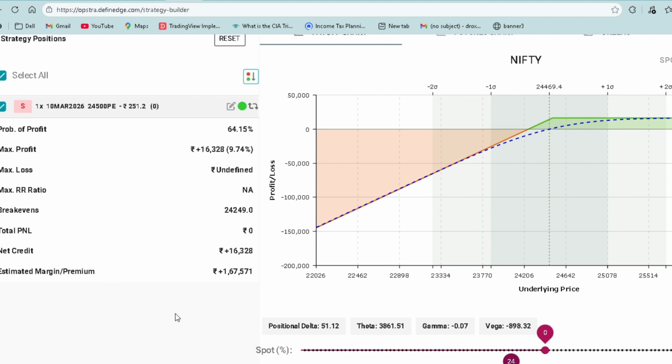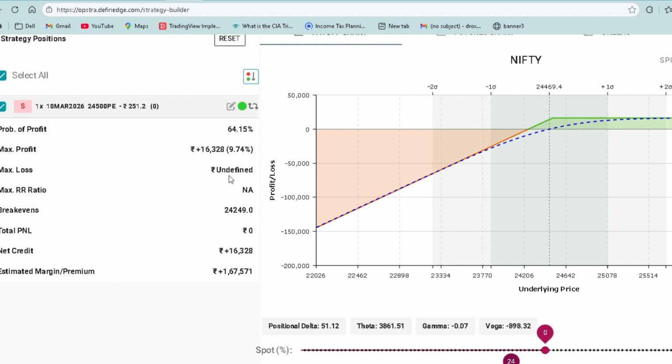So if a trader thinks the market is going to go up, he thinks the market is long, then this is how you have to do it. Choose the 24,500 PE, one lot, that is 10 March, weekly expiry. At a premium of 251.2, probability of profit is 64.15%. Max profit is 16,328, that is 9.74%.